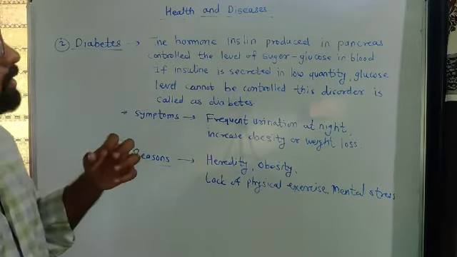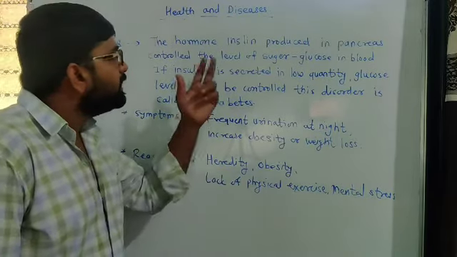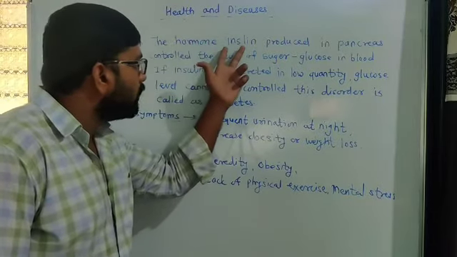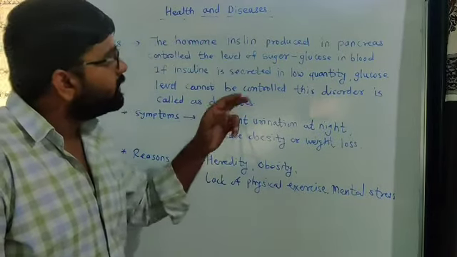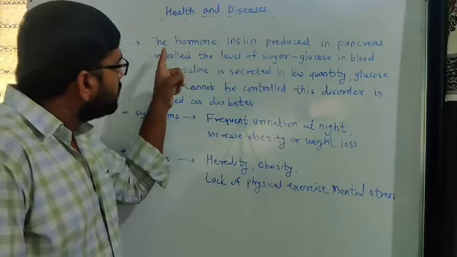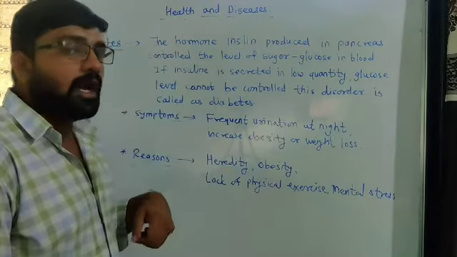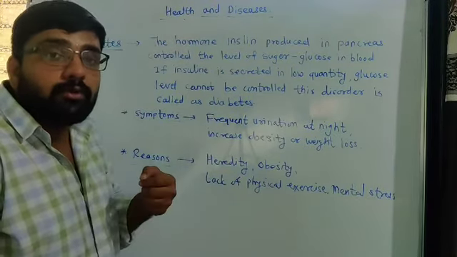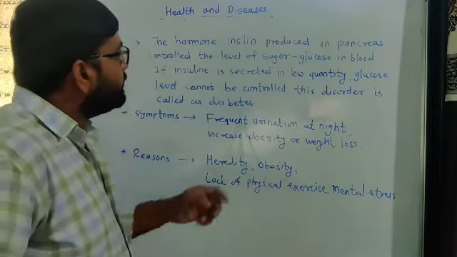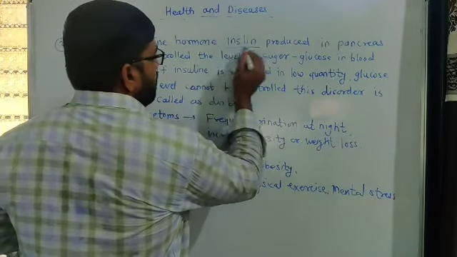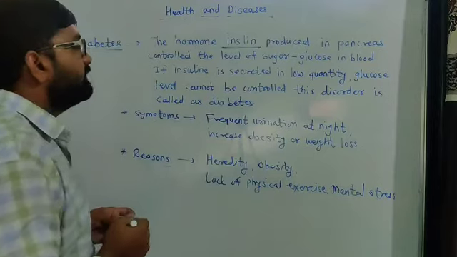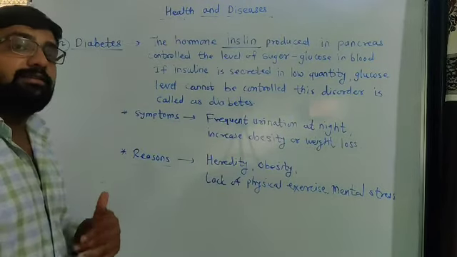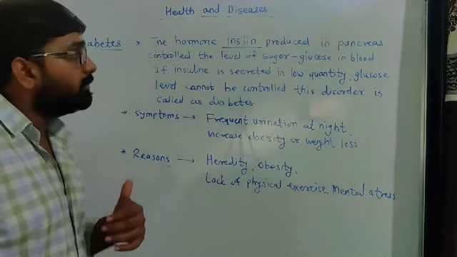So what is the working of that pancreas? It produces a hormone which is called insulin. Look at this word insulin, that is the important hormone which is secreted by our organ pancreas.